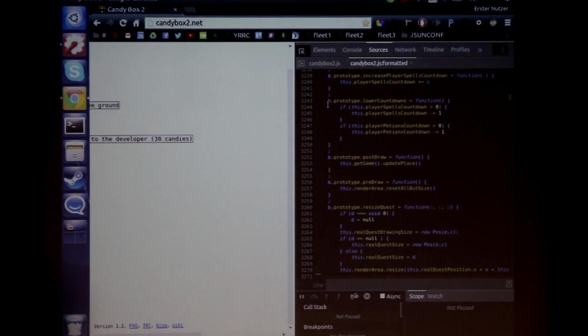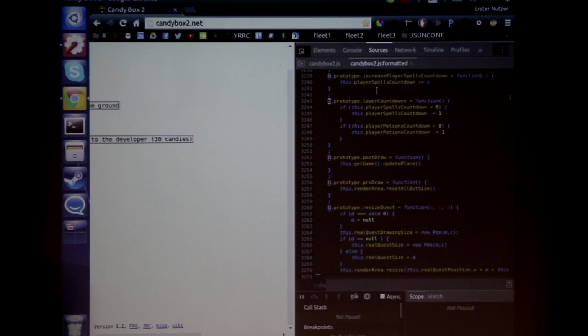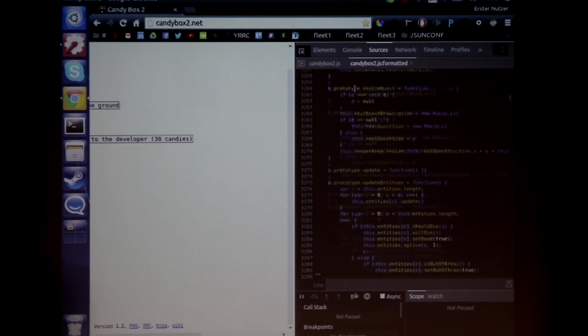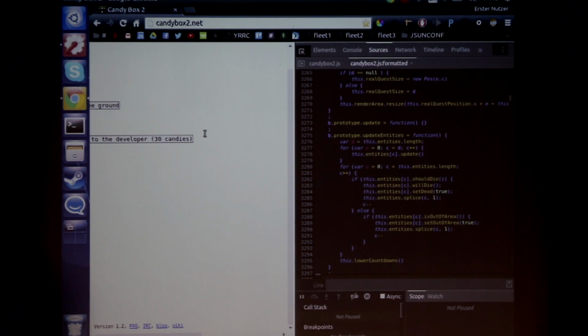It doesn't change the variable names unless you get access to the map file. Unfortunately, I don't have access to the map file because the deployed version of the JavaScript doesn't include the little map tag, which is very good for him. Obviously, he, or she, realized that players hacked the game. And yeah, now I can start putting breakpoints in here and beat the game as well.